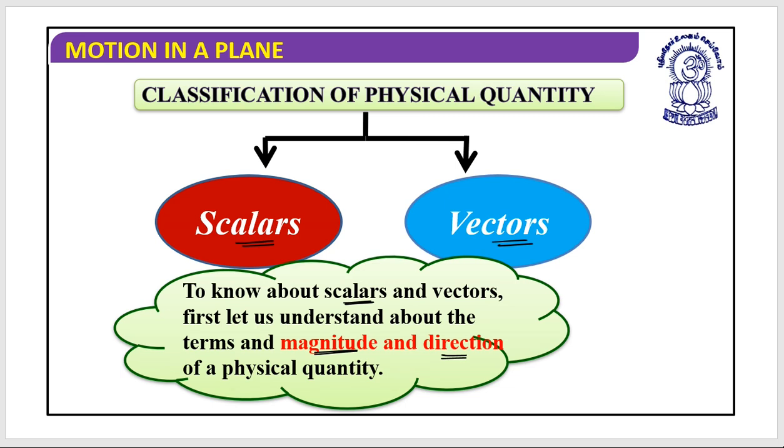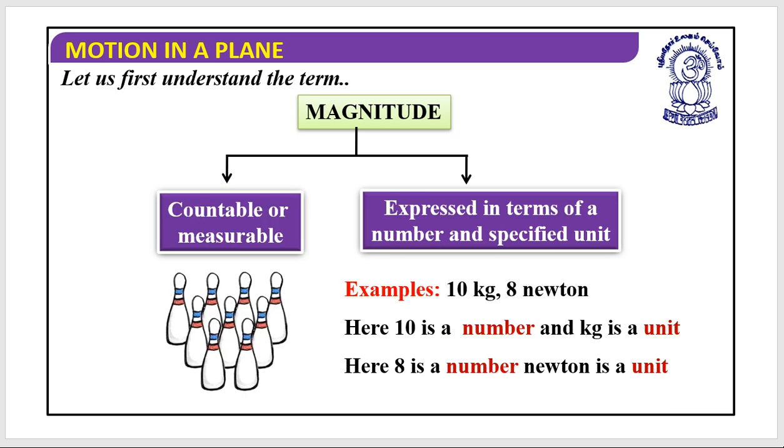So first, let us understand the term magnitude.